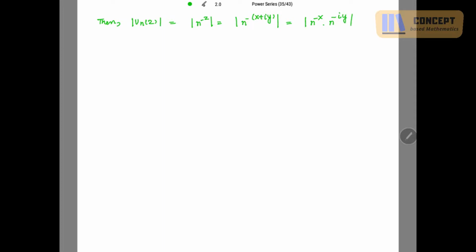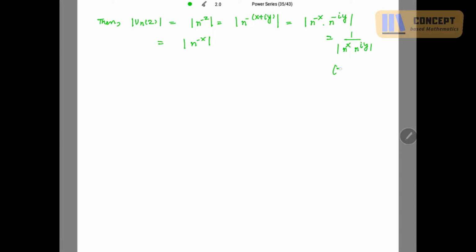We know that mod of n to the power iy is 1. We read this earlier in a remark. You can also think of it as 1 over n to the power x times n to the power iy.